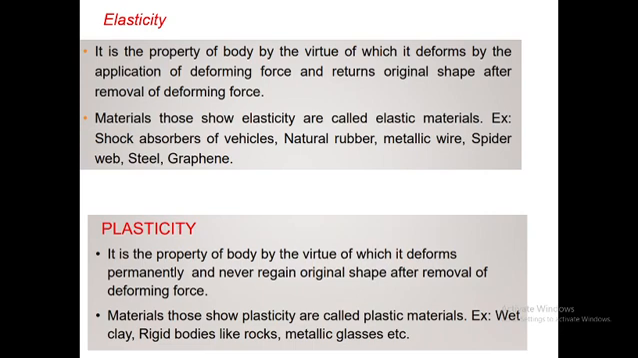So the material that shows this property is called an elastic material, and the property of regaining its original shape and size after removing the external force is called elasticity. Examples of elasticity are the shock absorber of a vehicle, natural rubber, metallic wire, spider web, steel, graphite.